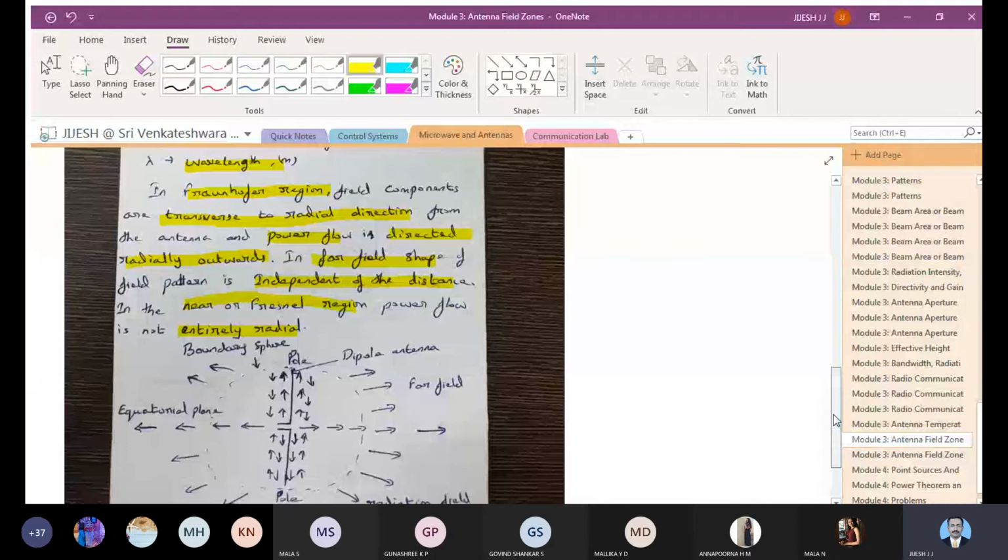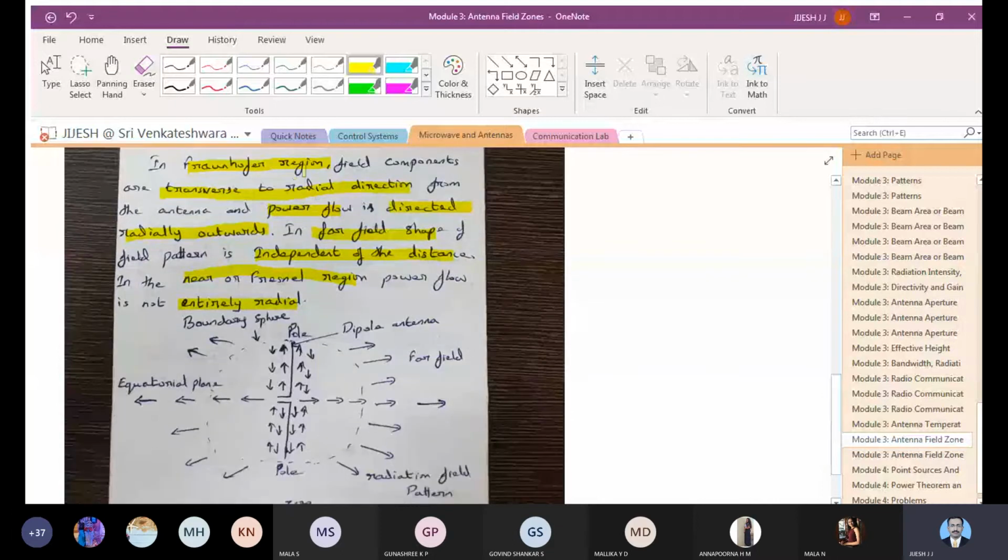In the Fraunhofer region, what you have seen is that the field components are transverse to the radial direction from the antenna, and the power flow is radiated outwards. You can see this is the far field. These are the power flow, and you can see it is getting radiated outside in the far field. But in the far field, the shape of the field pattern is independent of the distance. That is one more thing you can add. In the near field, the power flow is not entirely radial. So in the near field, you can see the power flow here.